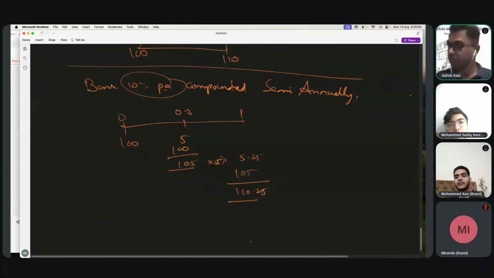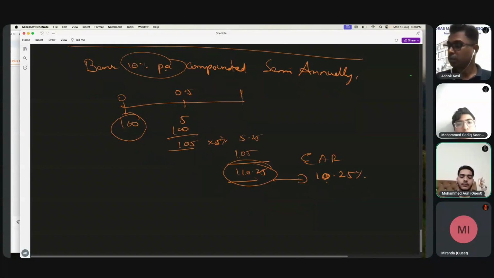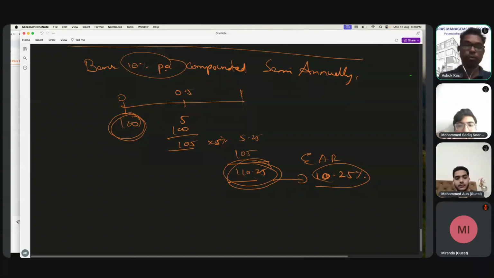So effectively, after investing 100, how much are you getting after 1 year? 110.25. Yes, that means it is 10.25 percent. Then effectively, this is called the effective annual return. Because it was 100 rupees, it was easy for me to calculate. Otherwise, if this would have been 5,000 or 20,000, it would have been difficult. So I need a formula to calculate this effective annual return.